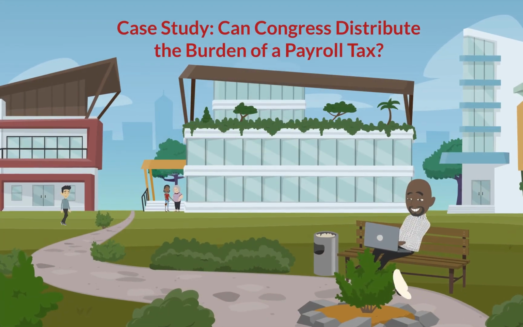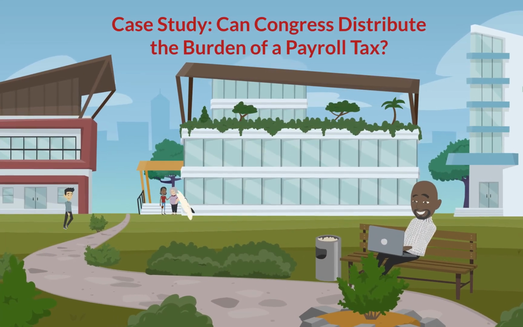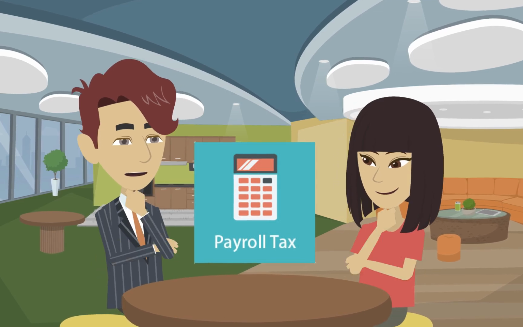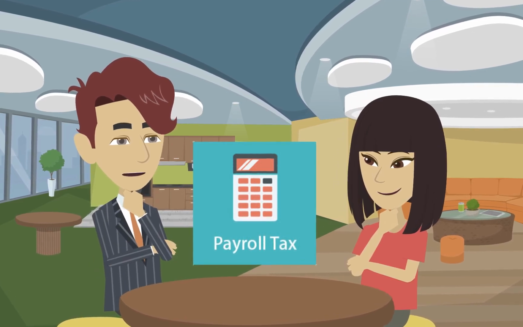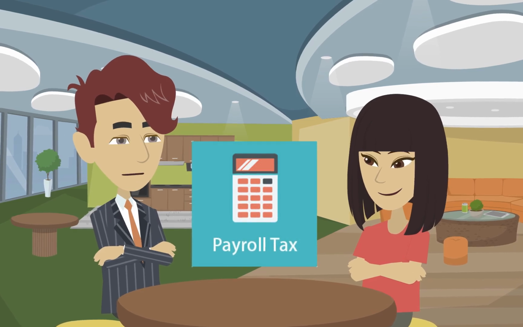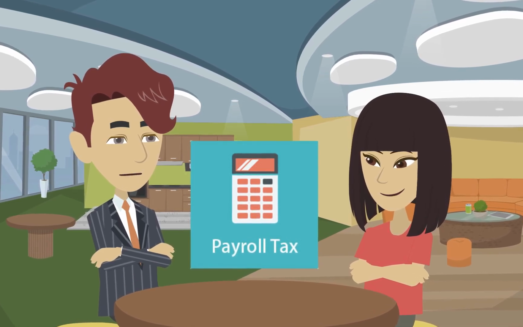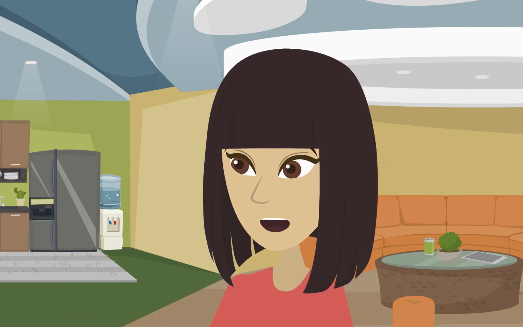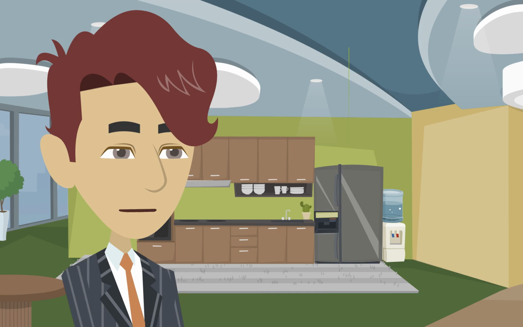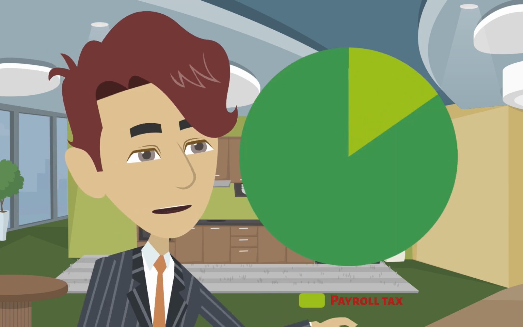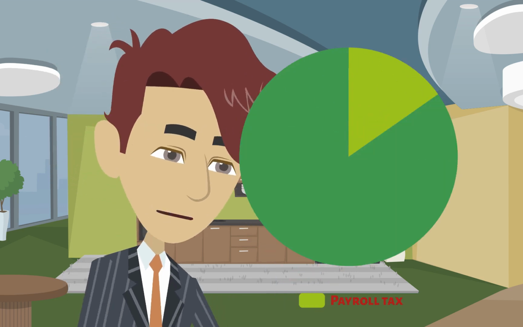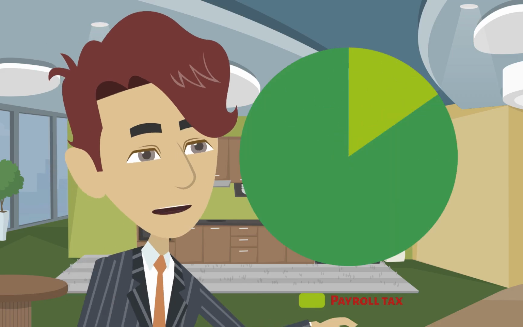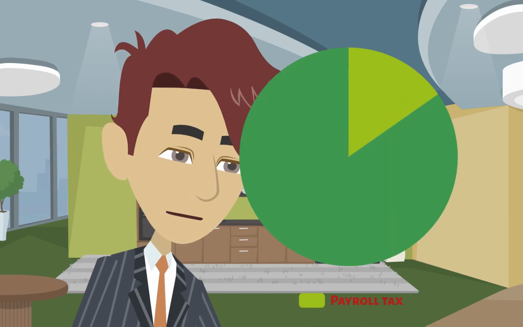Case study: can Congress distribute the burden of a payroll tax? Have you ever noticed the deductions on your paycheck? One of them is for FICA, which stands for the Federal Insurance Contribution Act. Yeah, I see that. But what exactly does it fund? It funds important programs like Social Security and Medicare for the elderly. In 1999, the total FICA tax was 15.3% of earnings.